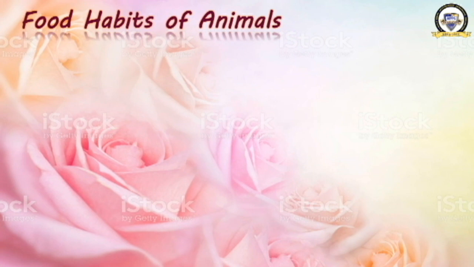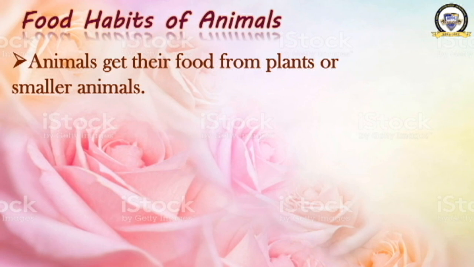Now let us continue. We will learn about the food habits of animals. Right? Okay. Animals get their food from plants or smaller animals. Where do the animals get their food from? They get their food from plants or smaller animals.